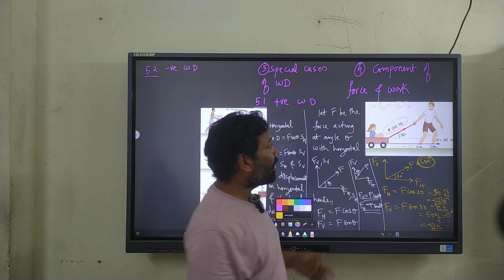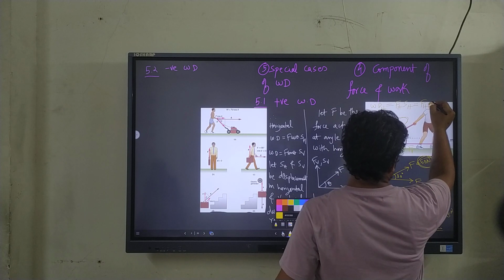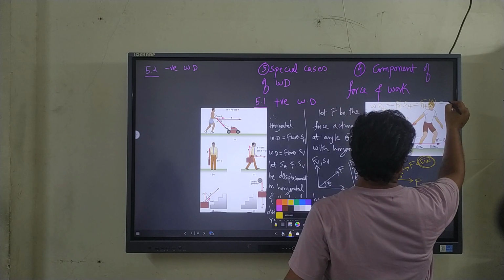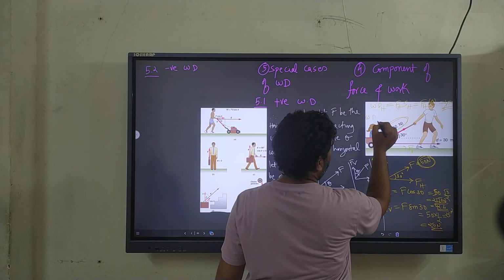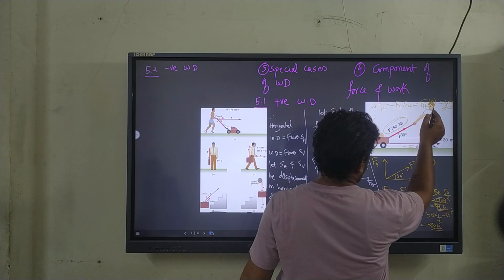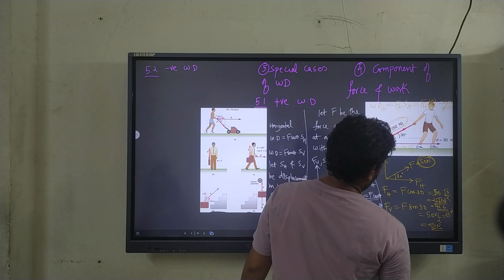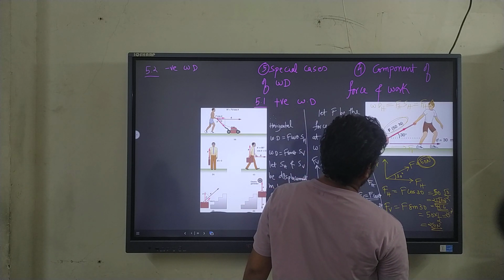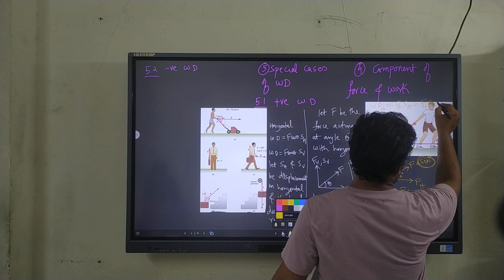Horizontally, this trolley is not moving anywhere, so ultimately it is 0. So FH into 0, work done in the horizontal direction is 0. Sorry, this is about the vertical direction. In the horizontal direction, we have been given displacement, they've said it is 30 meters.